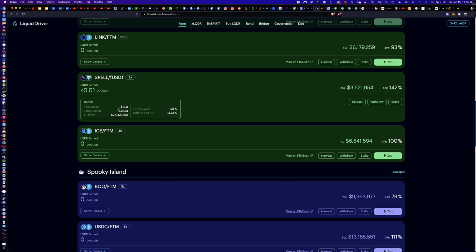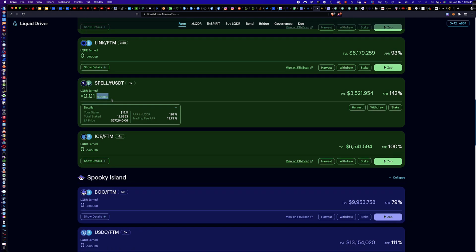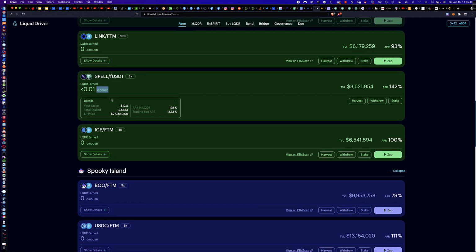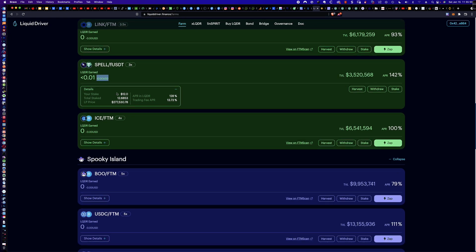So we take a look in here. So what do we have? My stake is $12. It was $6 in spell and $6 in FUSDT, and I am now earning 142%. The APR in LQDR is 128, and the trading fee APR that's generated from trading fees is 13.73%. Now, my guess is we're not going to see this click up during this video because that is a very small amount. But again, compare this to leaving it sitting in your wallet. It doesn't make any sense, right? So why not pair it up with something and start earning some passive income on it? So this is what I will be doing with all my spells.